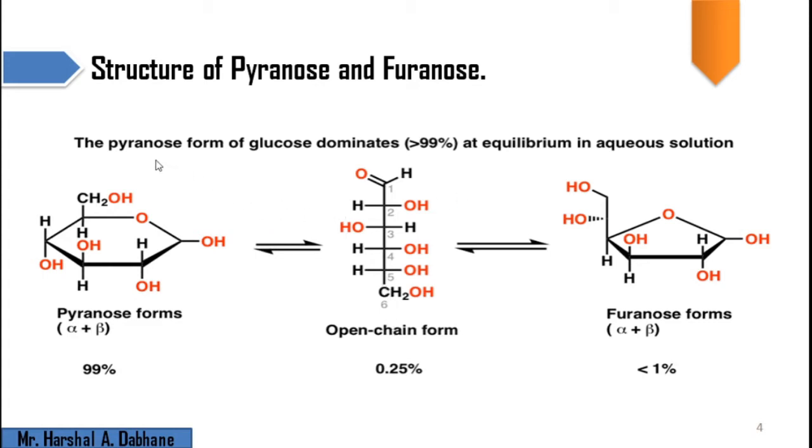But the concentration of the pyranose form from glucose dominates over the furanose. This is because the furanose is a 5-member ring and contains angle strain. That's why it is less stable as compared to the pyranose, and so the percentage of pyranose is greater in aqueous solution as compared to furanose. So this is all about the stability of pyranose and furanose in aqueous solution, so that they are present in different proportions in equilibrium.